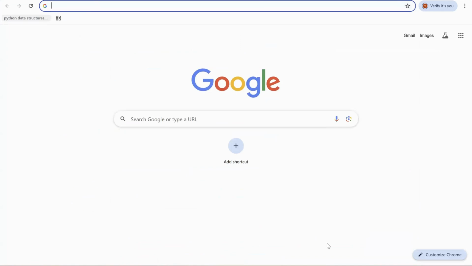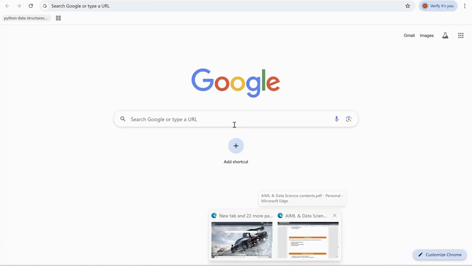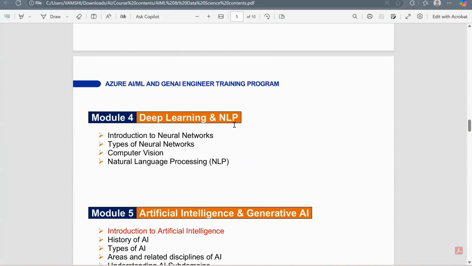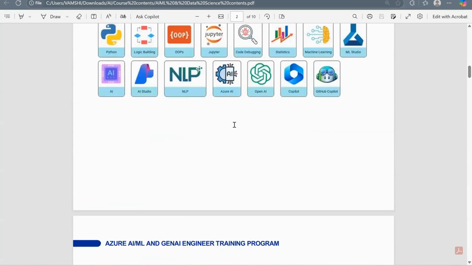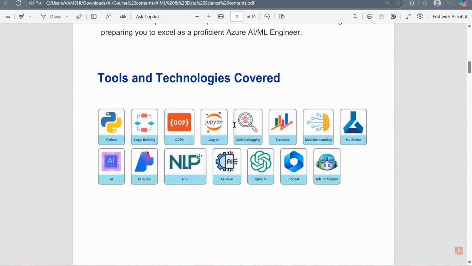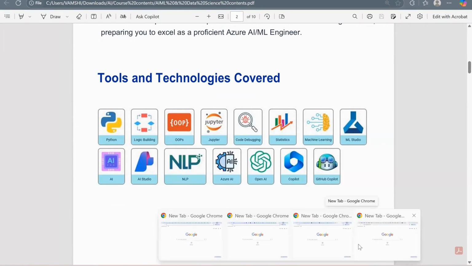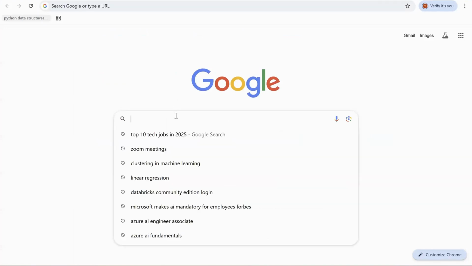And again, let me tell you what tools you'll be learning as part of the course. We'll be learning generative AI tools like ChatGPT and Microsoft Copilot. Apart from this, we'll be using scikit-learn for machine learning, Pandas, NumPy, Matplotlib, Seaborn, and Azure ML Studio. These are the prominent tools used in this course, which will help you land your high-paying job. So let me go with ChatGPT.